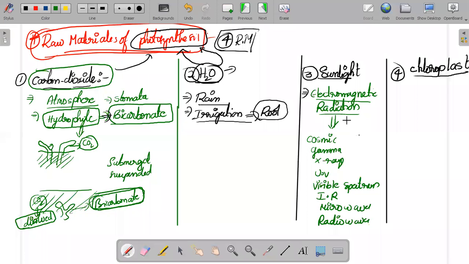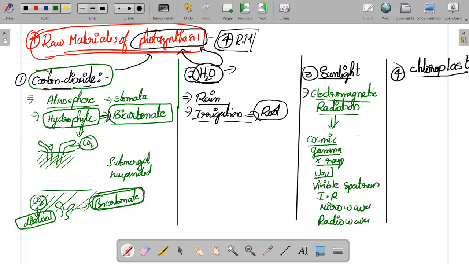When you see the electromagnetic radiation spectrum, the first one you will come across is cosmic waves. Cosmic waves are very dangerous. They are present mostly in space. The second one is gamma waves. Gamma waves are really deadly dangerous, and X-rays are also really deadly dangerous. Two types of X-rays are there, ionized and non-ionized, which you might have studied in physics. I don't know whether you have studied it or not.